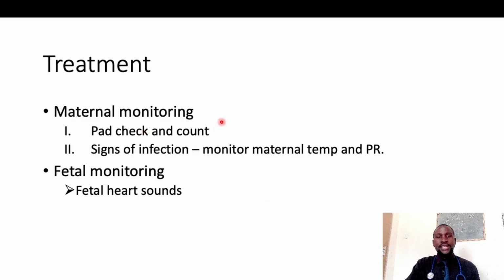Maternal monitoring, very important. Pad check and pad count, okay? How many pads are they changing and how soaked are they with the amniotic fluid? Gives you an idea of how much they are losing. Signs of infection. So monitor the maternal temperature and the maternal pulse rate. Now, the first thing that will show you that they've developed an infection after PROM is the pulse. The pulse will increase even before the temperature does. So monitor the temperature, monitor the pulse of the mother regularly. Fetal monitoring as well, you monitor the fetal heart sounds, okay? It will show you if this fetus is going into distress or not. So fetal heart rate may increase in chorioamnionitis.